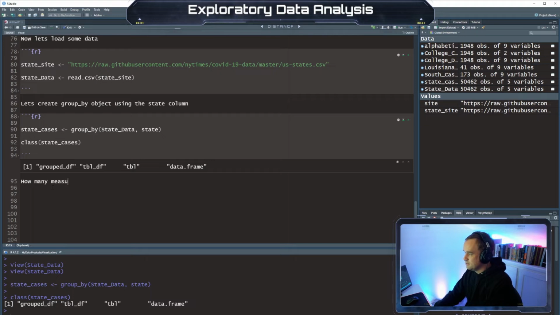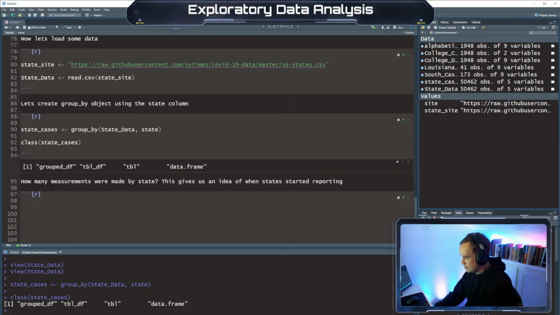How many measurements were made by state? This gives us an idea of when states started reporting. All right, days since first reported.